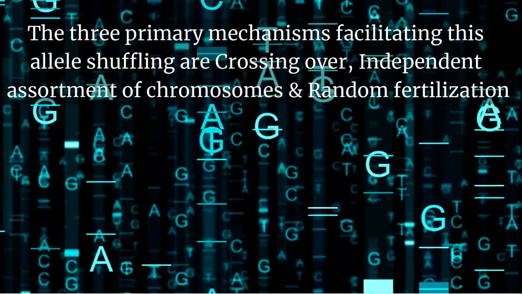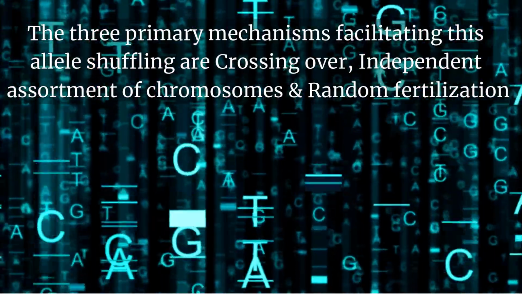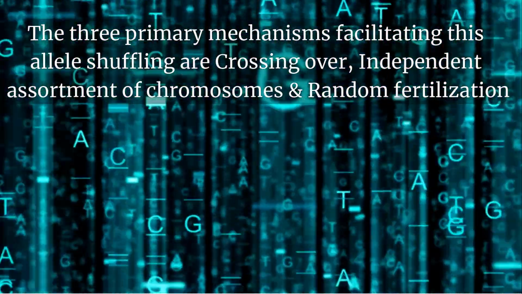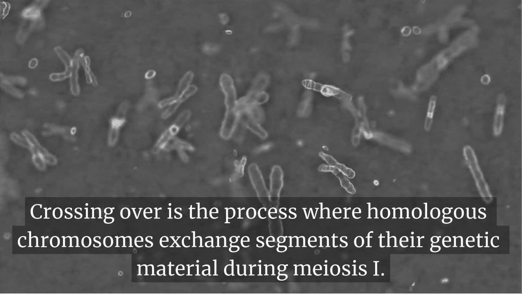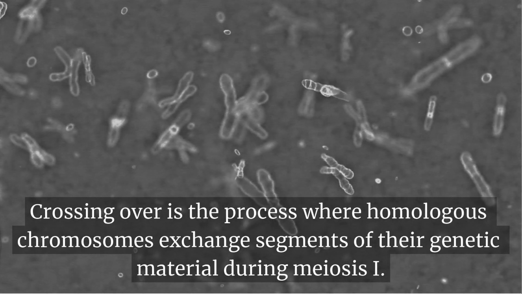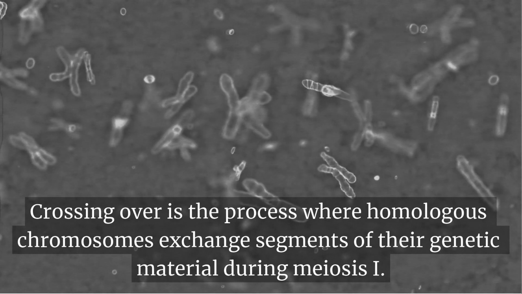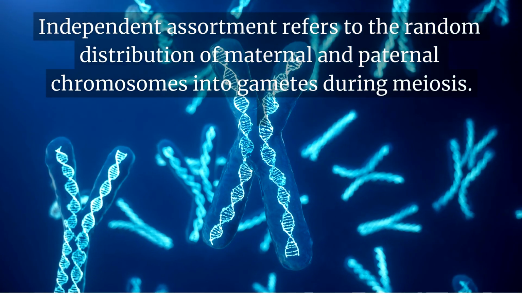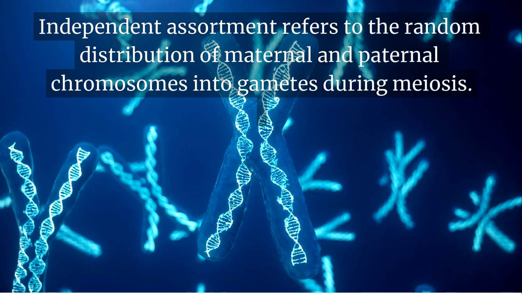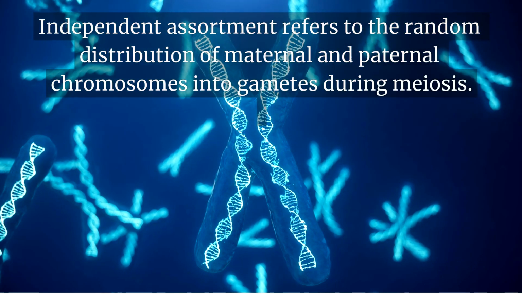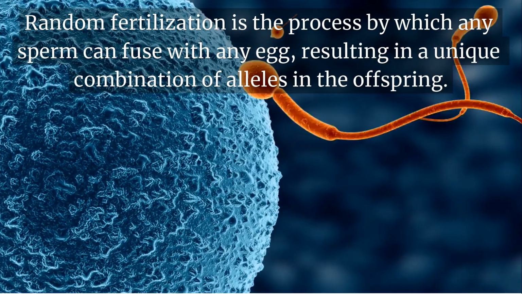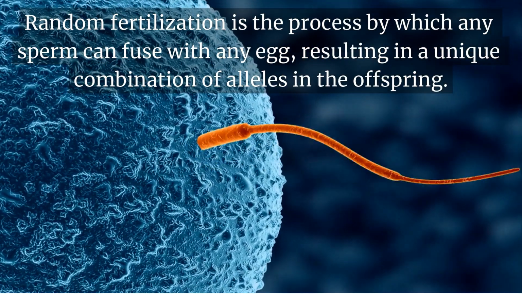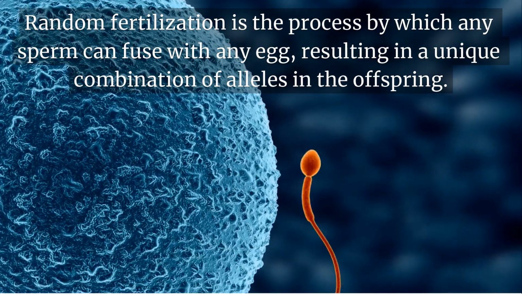Sexual reproduction generates significant genetic diversity by reshuffling existing alleles into new combinations. The three primary mechanisms facilitating this allele shuffling are crossing over, independent assortment of chromosomes, and random fertilization. Crossing over is the process where homologous chromosomes exchange segments of their genetic material during meiosis I. Independent assortment refers to the random distribution of maternal and paternal chromosomes into gametes during meiosis. And random fertilization is the process by which any sperm can fuse with any egg, resulting in a unique combination of alleles in the offspring.